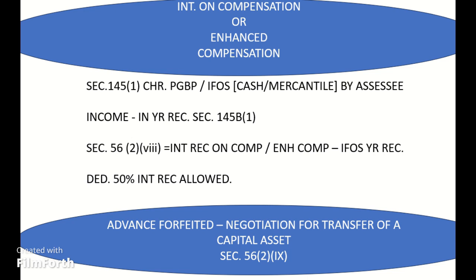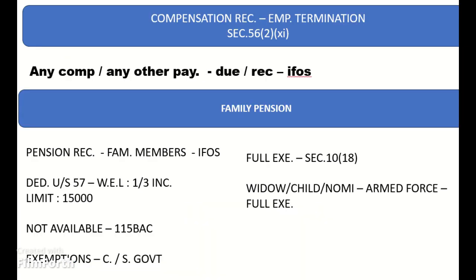It may be noted that advance received and forfeited up to March 31, 2014 has to be reduced from cost of acquisition while computing capital gains, since such advance would not have been subject to tax under Section 56(2)(ix). Only the advance received and forfeited on or after April 1, 2014 would be subject to tax under Section 56(2)(ix). Hence, such advance would not be reduced from the cost of acquisition for computing capital gain.